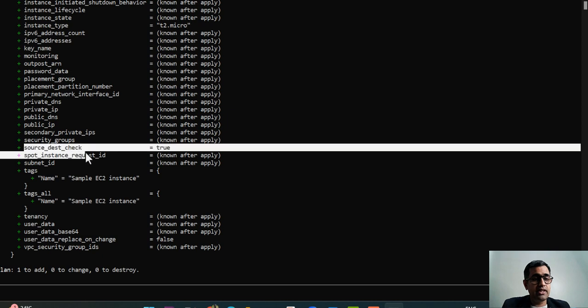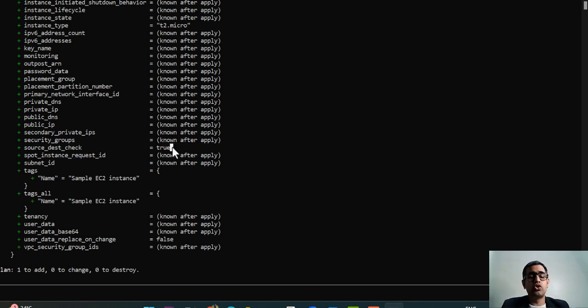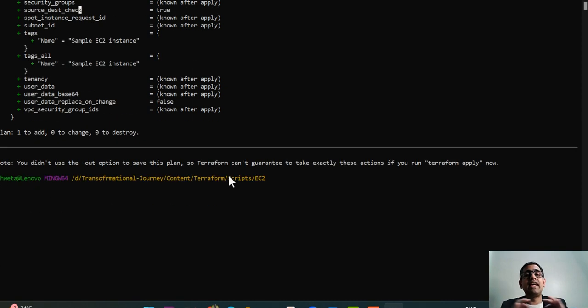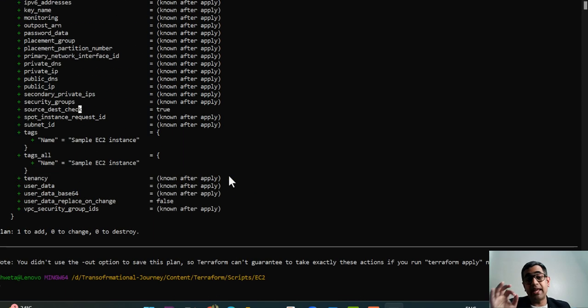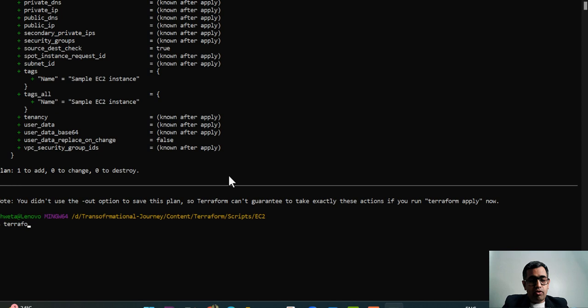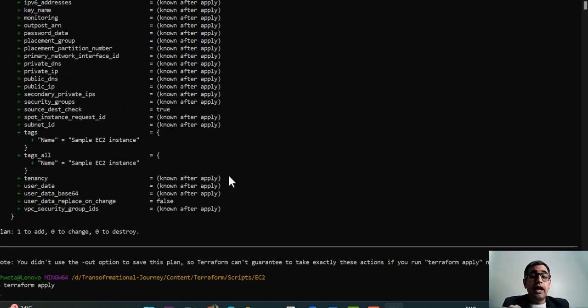All right. Now here it says source destination check, and I've set it to true so that it checks the source and destination. It will say that this is all I'll be creating, which is an EC2 instance. Now when I say Terraform apply, it will go ahead and apply all of this. Internally, when you say Terraform apply, it calls Terraform plan so that it can show you again all of the infrastructure that is getting created. Only when you say yes will the infrastructure be deployed to the cloud. Now we'll wait here and see what happens when we say Terraform apply.